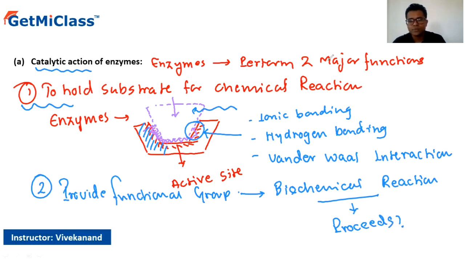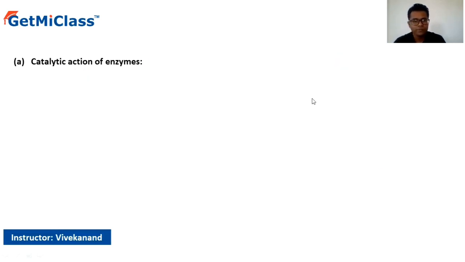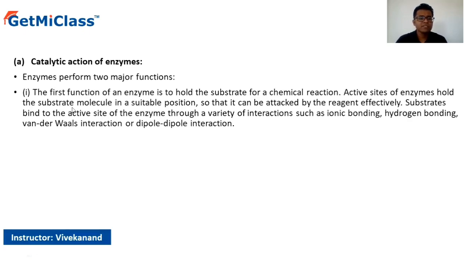Right? So let's observe this entire scenario now. The enzyme usually performs two functions. In the first case, the function of the enzyme is to hold that particular substrate for the chemical reaction. The active sites of the enzymes hold the substrate molecule in a suitable position so that it can be attacked by a suitable reagent very effectively.